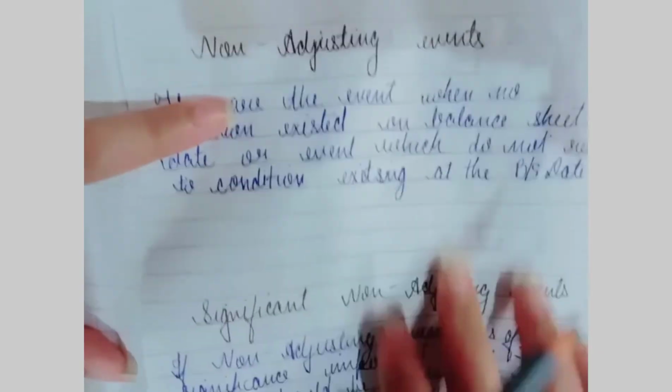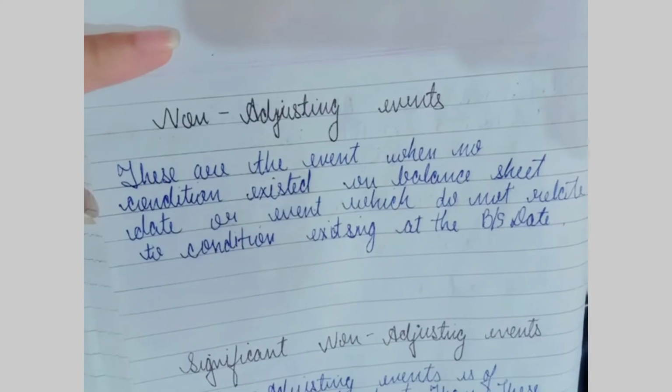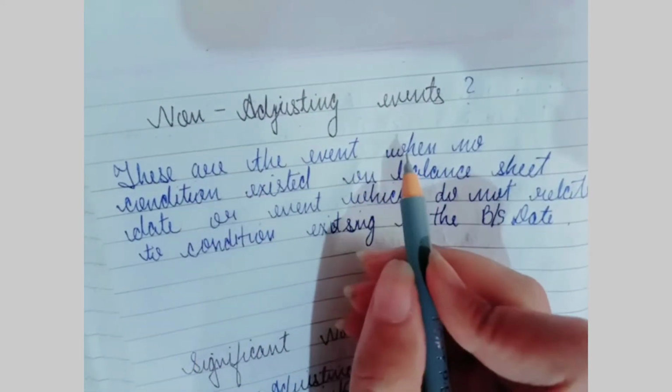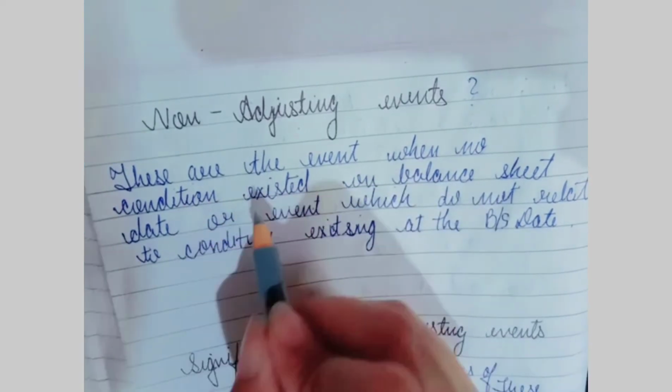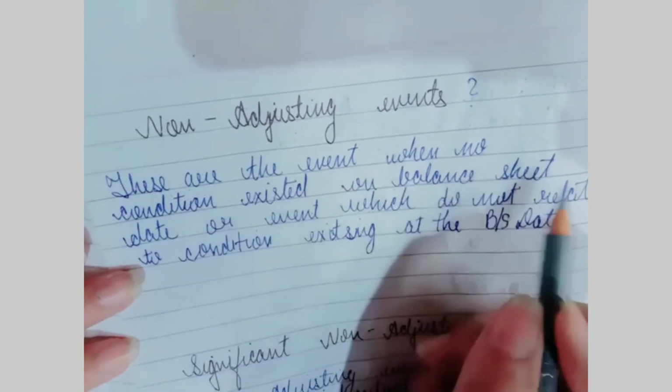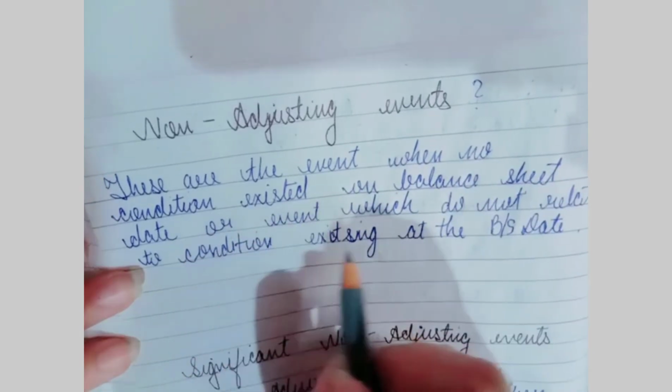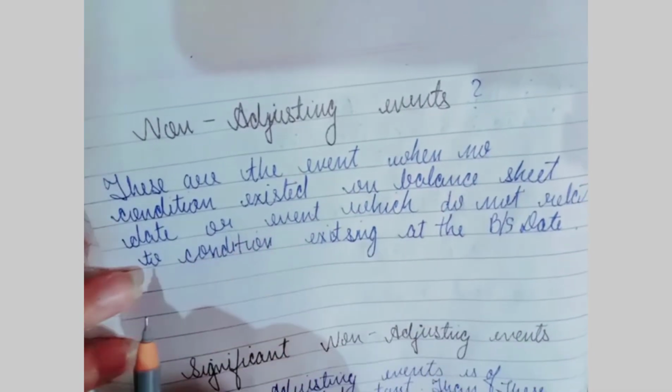What is a non-adjusting event? These are the events where no condition existed on the balance sheet date, or events which do not relate to the condition existing at the balance sheet date.